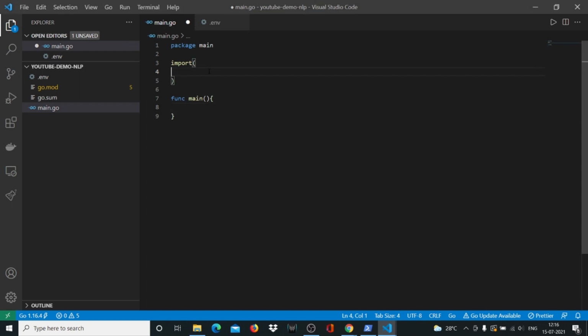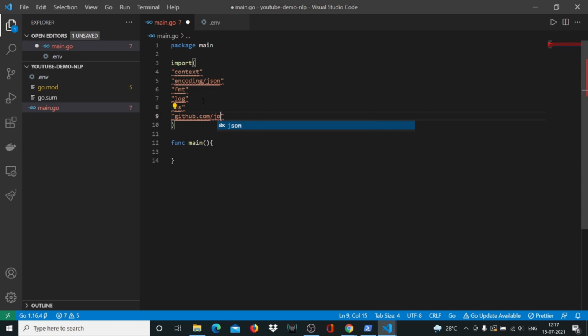Now we'll have to import some packages that I know we'll use: context, encoding/JSON. We'll use FMT to print out stuff, JSON to work with JSON, log, and OS for our environment variables. And as of now, I need github.com/joho/godotenv, right?